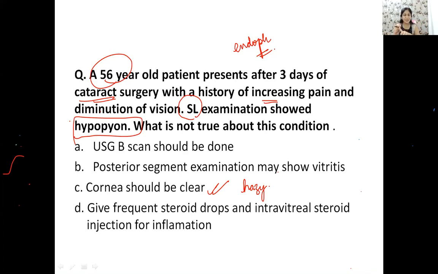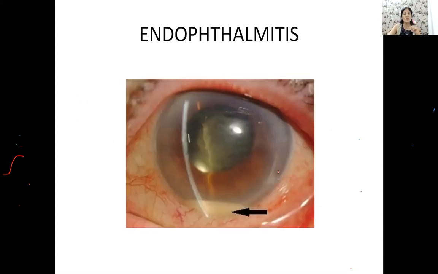Early endophthalmitis, late endophthalmitis, what are the organisms, what is the presentation, how do you treat and how do you identify. So this is a picture question also, guys. The cornea seems to be hazy. There's a lot of anterior chamber reaction as well as a lot of posterior segment vitritis also, isn't it? In endophthalmitis, there is inflammation not only in the anterior chamber but in the posterior segment as well. So you will have a lot of vitritis also.